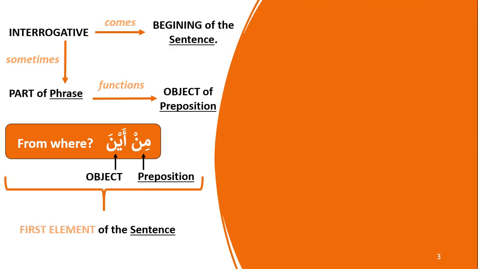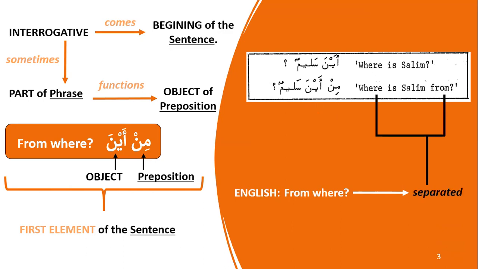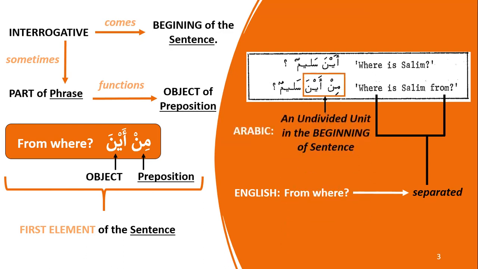And this whole thing actually becomes the first element, the beginning of the sentence. The whole thing comes in the beginning of the sentence in Arabic. Now, if you look at this example, Aina Salim, where is Salim? Sometimes you can change it into where is Salim from? Min Aina Salim. In English, from where is separated. Where comes in the beginning and from comes in the end. But in Arabic, the whole thing comes together. It's an undivided unit. It comes in the beginning of the sentence.